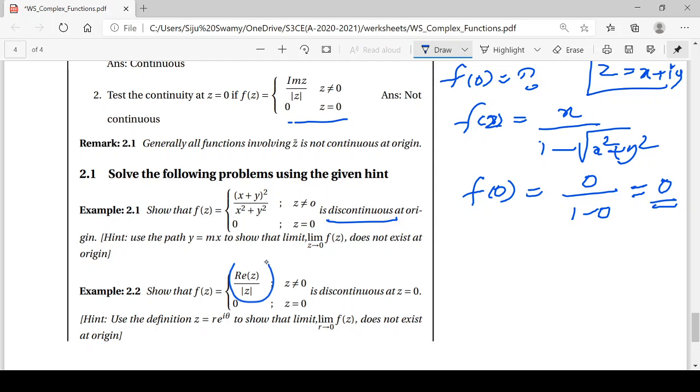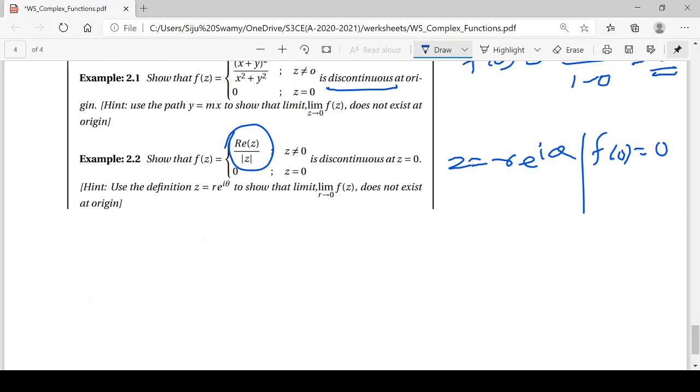Here the function is given in terms of z, so it is better to choose z equal to r e raised to i theta. And also f of 0 is 0, as given. When we substitute these values, we get real part of z in the numerator, that is r cos theta, divided by modulus z, which is r. That is, we get cos theta. This cos theta varies with theta, hence this function does not have a unique limit at the point z equal to 0. So this function is discontinuous.